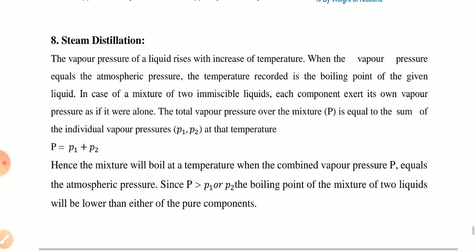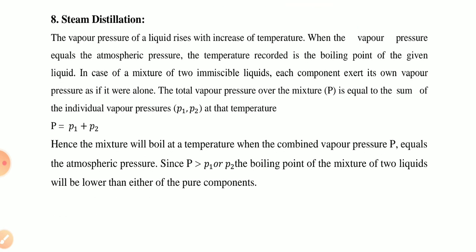So P = P1 + P2, where P is the total vapor pressure over the mixture. Hence the mixture will boil at the temperature when the combined vapor pressure P equals the atmospheric pressure. Since P is greater than P1 or P2, the boiling point of the mixture of two liquids will be lower than that of either pure component.